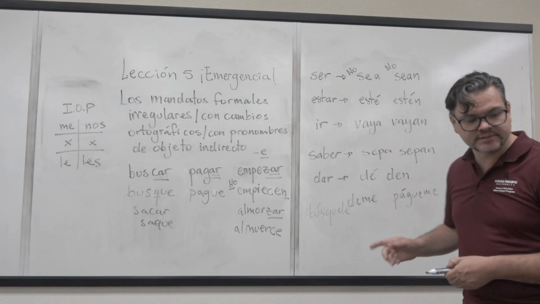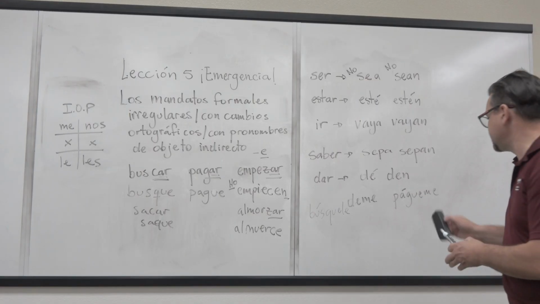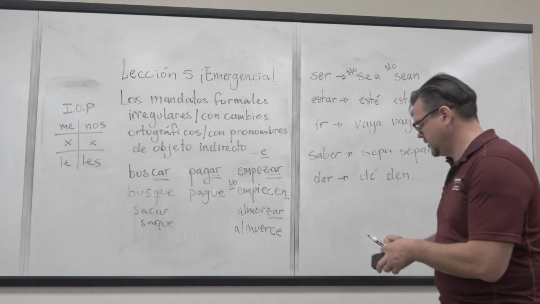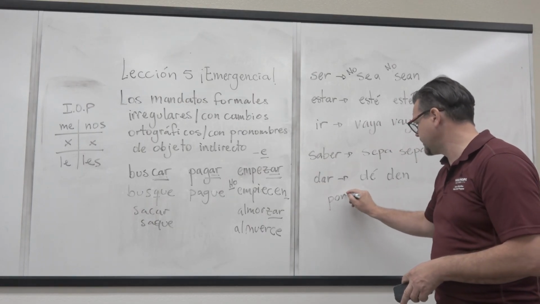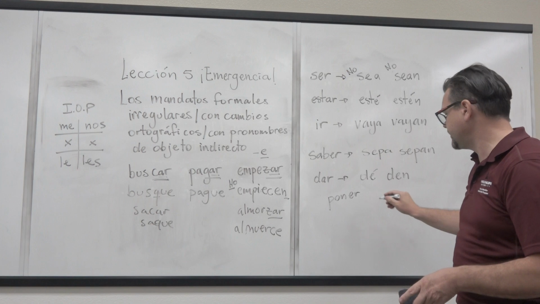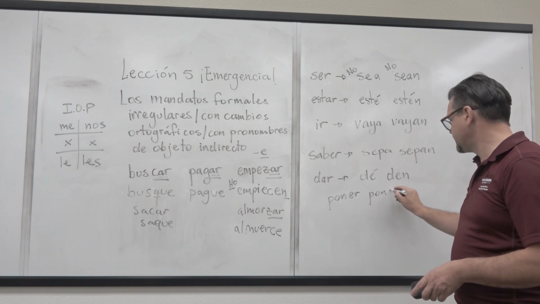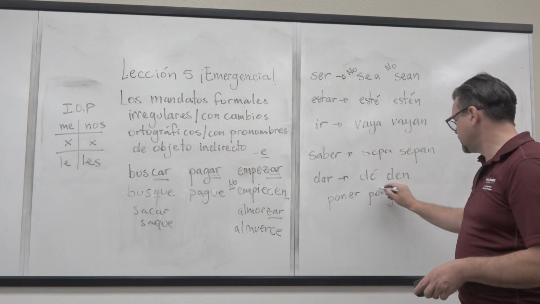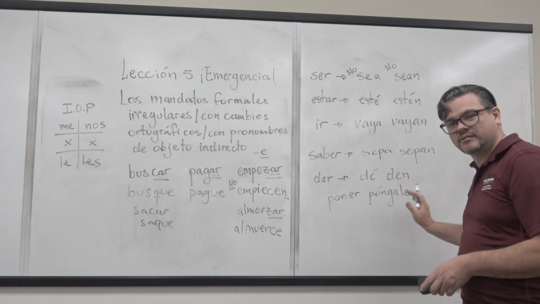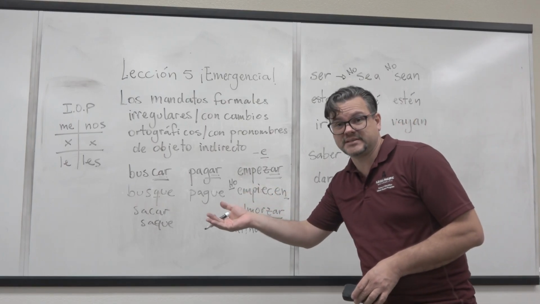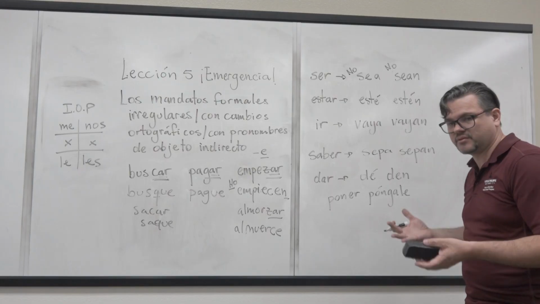Other verbs that are simpler, por ejemplo, poner. Poner, that is ponga. Por ejemplo, póngale una inyección al paciente. Póngale una inyección. The doctor is telling you that.